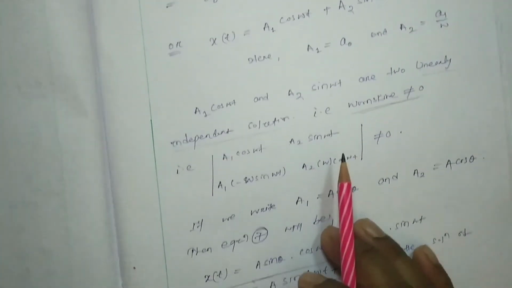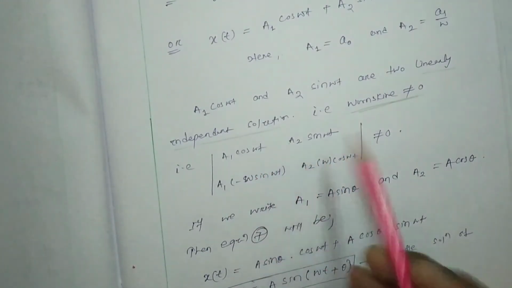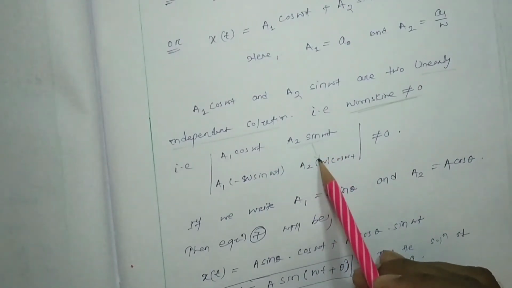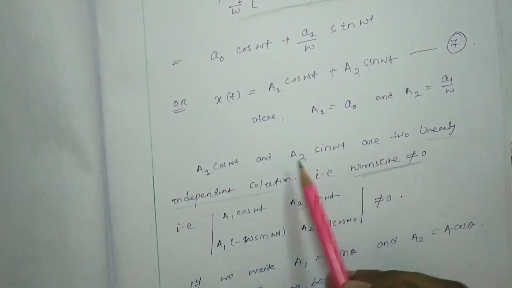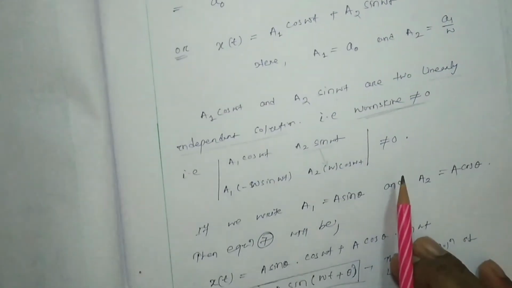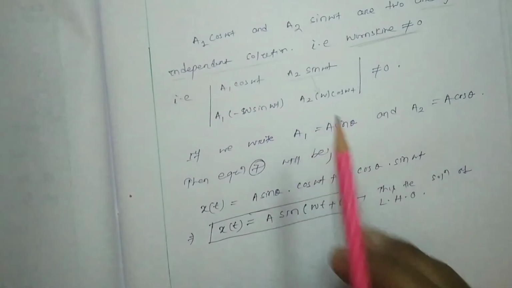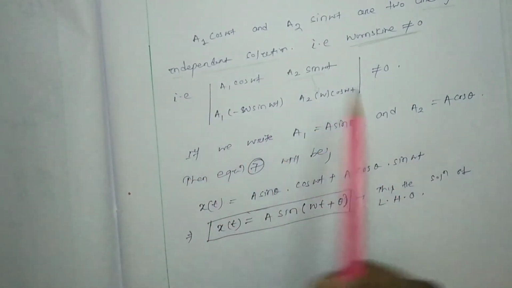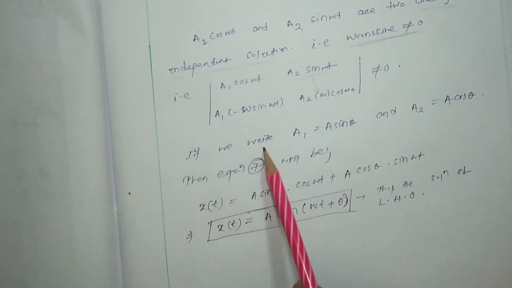If you consider the Wronskian, that means this one and its corresponding first derivative, which we did in our first semester, and its determinant is not equal to 0. That means these solutions are linearly independent. If we get two solutions which are linearly independent, then the general solution will be the linear combination of those two independent solutions.